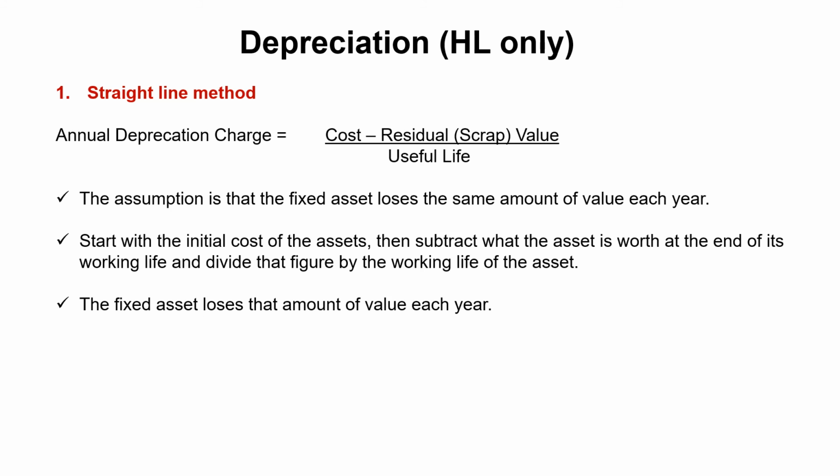The first calculation is called the straight line method. Very, very simple. What did a fixed asset cost you? What is it worth at the end of its life when you decide to get rid of it? Residual or scrap value. Divide it by the useful life, i.e. how many years you intend to use the asset for. Now, this provides you with a figure, and that figure stays the same for every year. That's the loss in value of that asset. Okay, it's as simple as that.